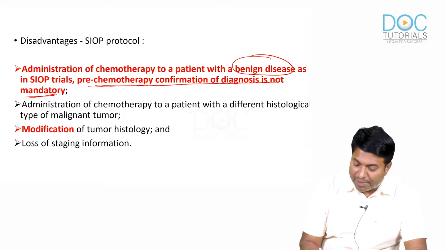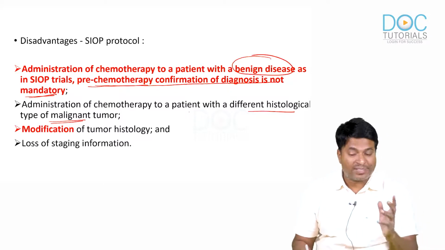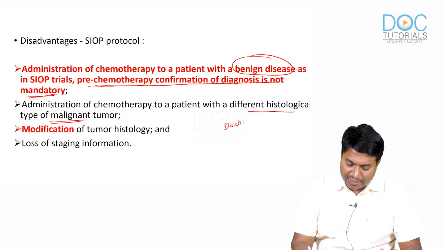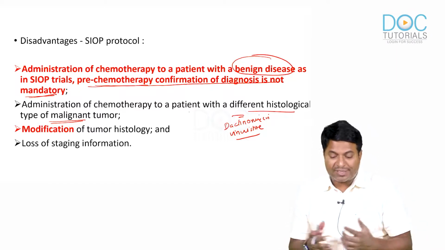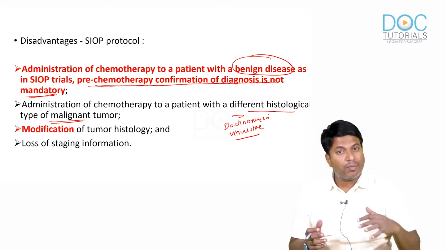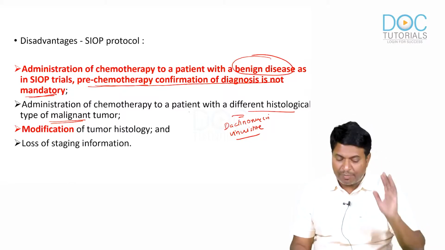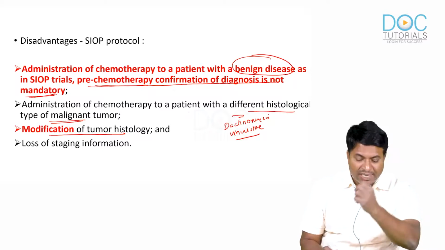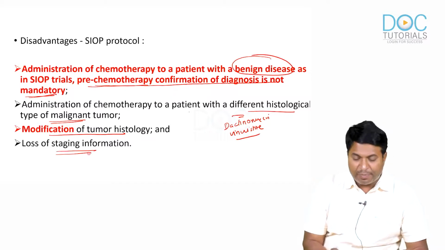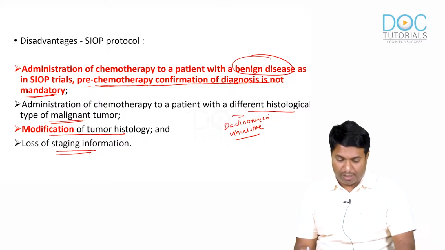Administration of chemotherapy to a patient with a different histological type of malignant tumor. So you know very well, dactinomycin and vincristine are very useful only for Wilms tumor. Sometimes what happens is, without knowing the histology, we give chemotherapy, and we may go for some other drug. Also, the tumor histology can change because of the therapy, and loss of staging information can happen in the SIOP protocol. That's the major issue.